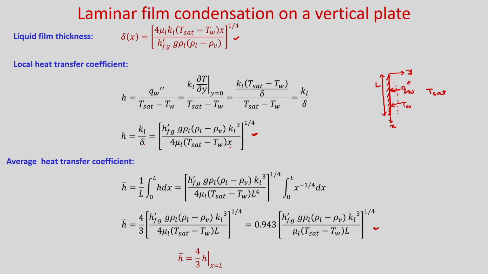Now, you see this is your local heat transfer coefficient. If you put the local heat transfer coefficient at x equal to L, you are going to get a similar expression, only the outside there will be 4 by 3, okay, because this expression is the same as this inside the bracket except x equal to L. So, the average heat transfer coefficient we can write is equal to 4 by 3 times the local heat transfer coefficient at x equal to L.